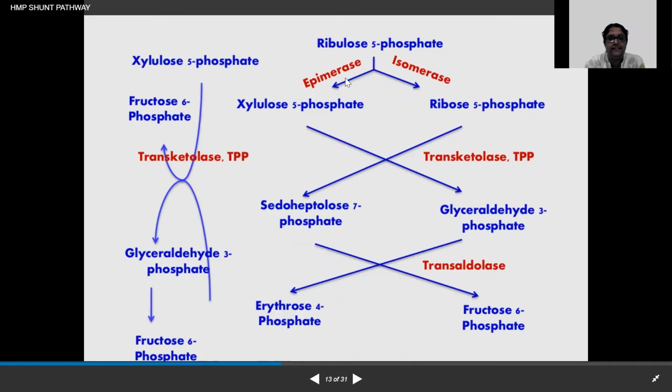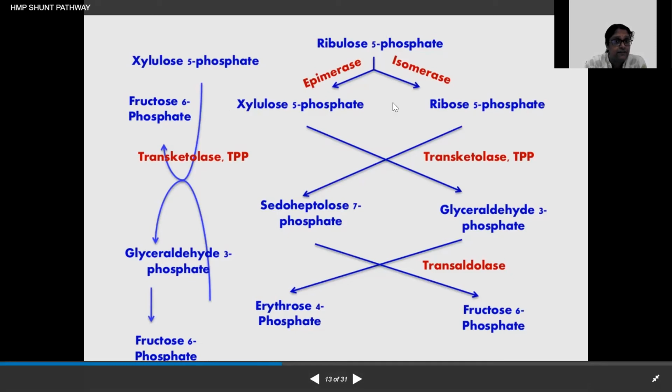Now from here, if you want to, you could just add these. There are the enzymes epimerase and isomerase. So it will produce either xylulose 5-phosphate or ribose 5-phosphate. So let's say 1 mole of ribulose 5-phosphate will give half a mole of xylulose 5-phosphate and half a mole of ribose 5-phosphate. Then the transketolase enzyme, in the presence of thiamine pyrophosphate, will actually convert it.